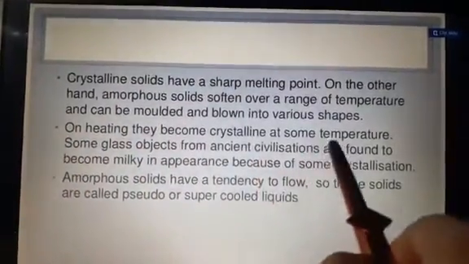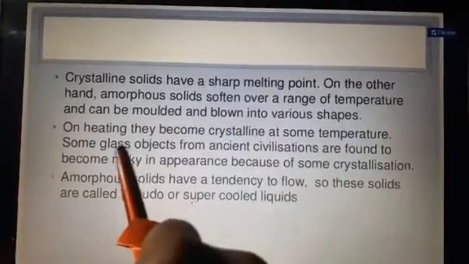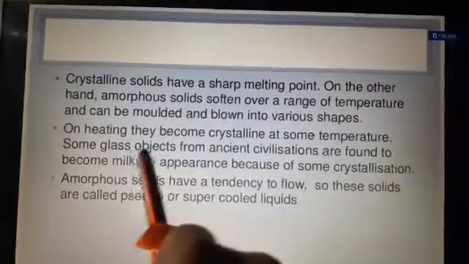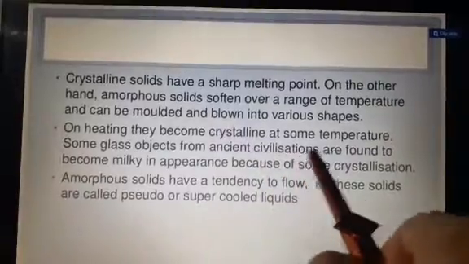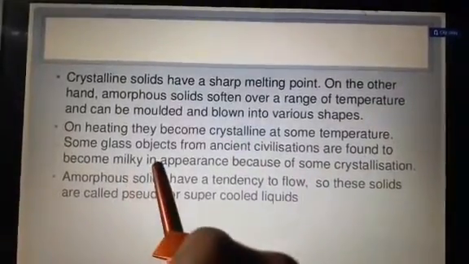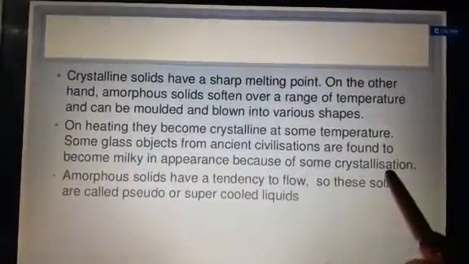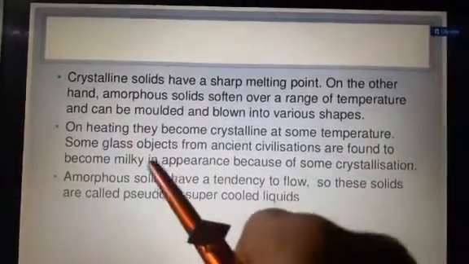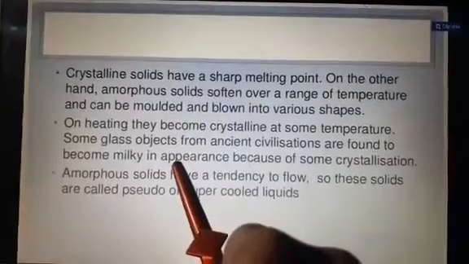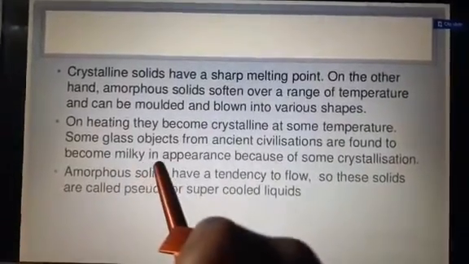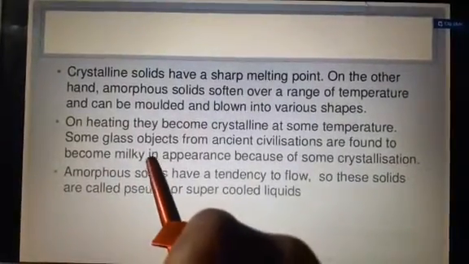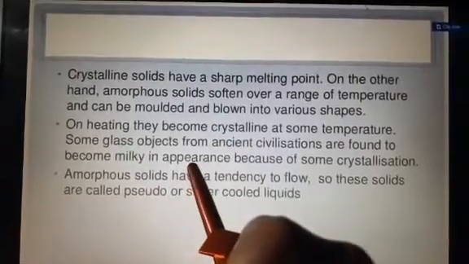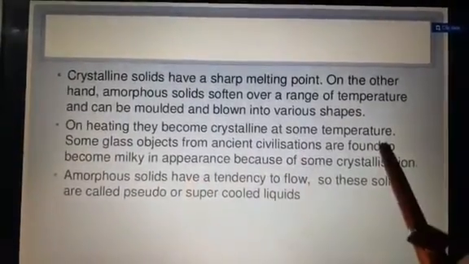At some temperature, some glass objects from ancient civilizations are found to become milky in appearance because of some crystallization. Actually, students, in old monuments or old buildings, you can see that the glass of the window becomes milky, due to the temperature.